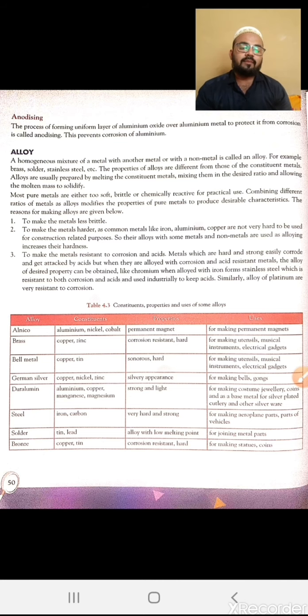An alloy is a homogeneous mixture of two or more elements with a definite property. For example, brass, solder and stainless steel. So by making an alloy of desired characteristics, by combining two or more elements in a definite proportion, we can get the desired characteristics of the element.